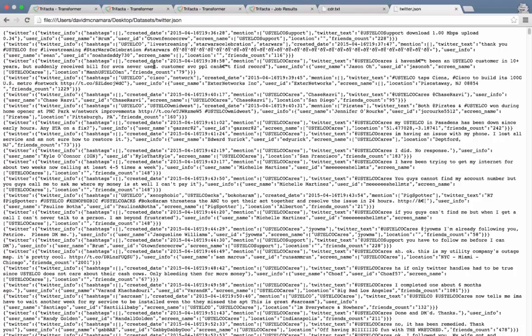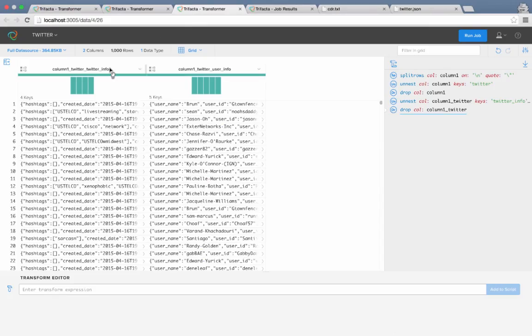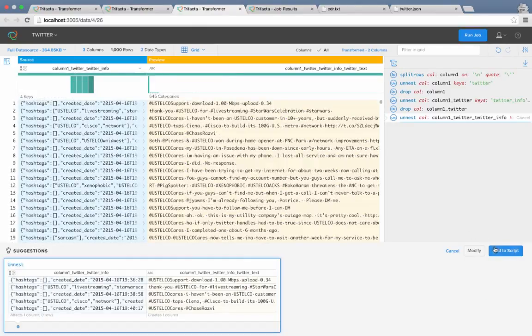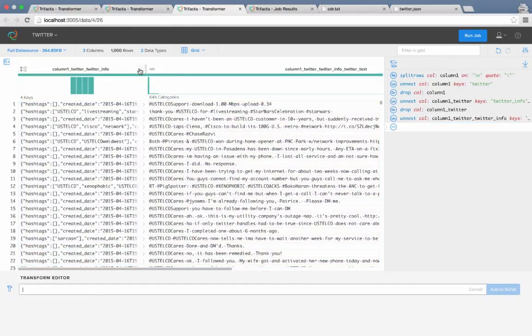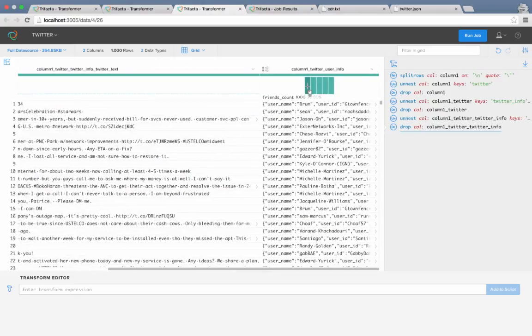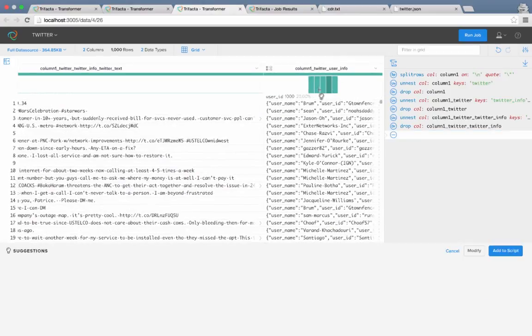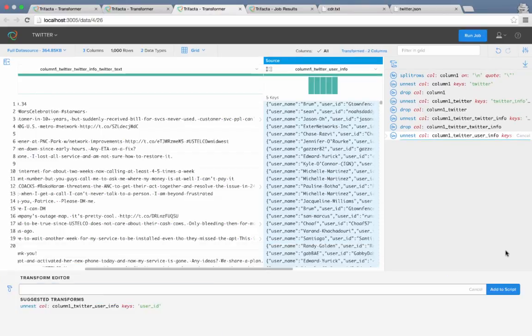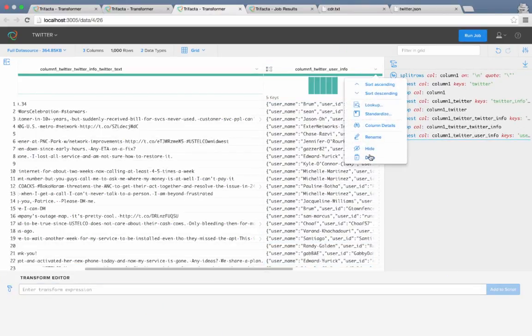JSON is a semi-structured format containing value pairs, lists, and objects. Similar to the CDR data, I will start to structure the file into discrete values so I can derive some insight. As you can see, Trifacta provided me with two columns, Twitter info and user info. I mouse over the first column to discover what information is available and select Twitter text value. I select the unnest transformation and drop the initial column. I now mouse over the column user info to extract the user ID. I unnest and drop the initial column again.